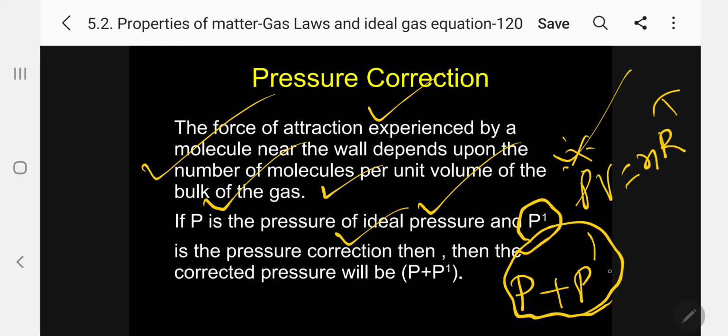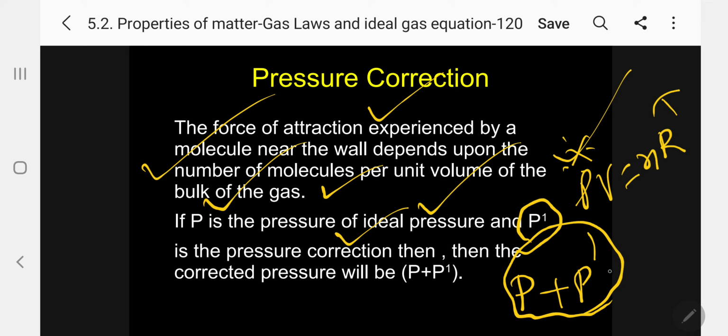Now, under the pressure correction, kindly follow my dear students, the pressure correction P1 is directly proportional to the square of the density of the gas molecules, which is the measure of the intermolecular attraction of the molecules.